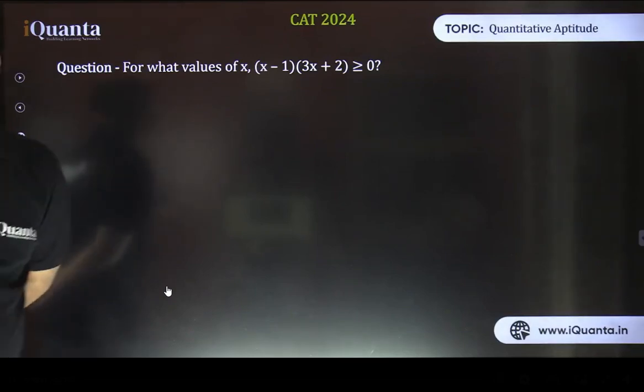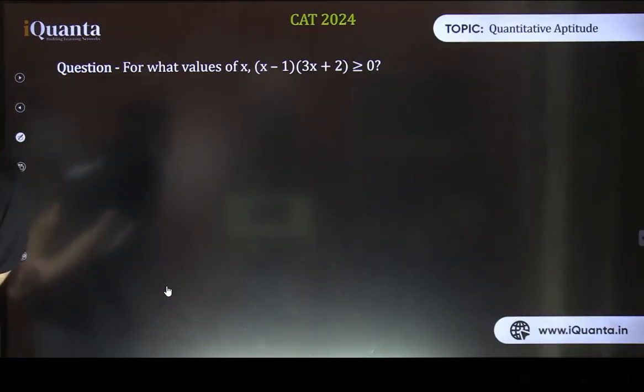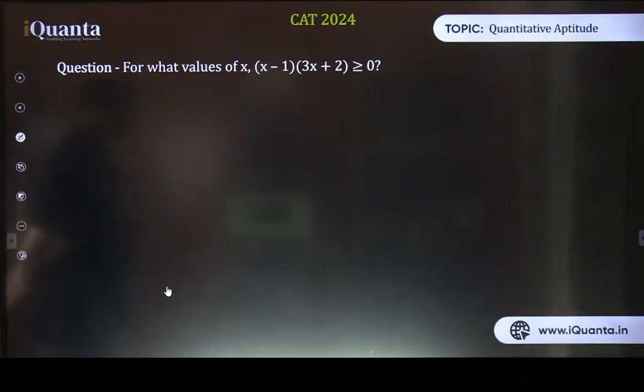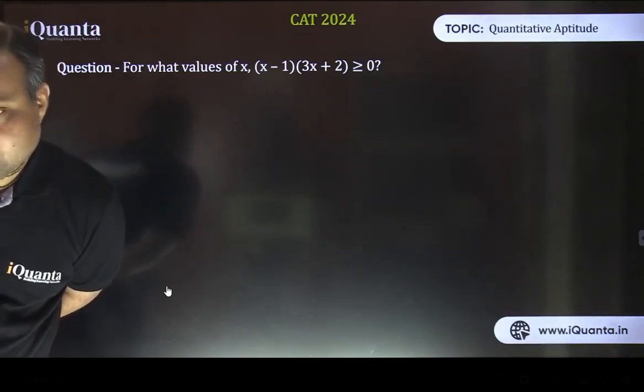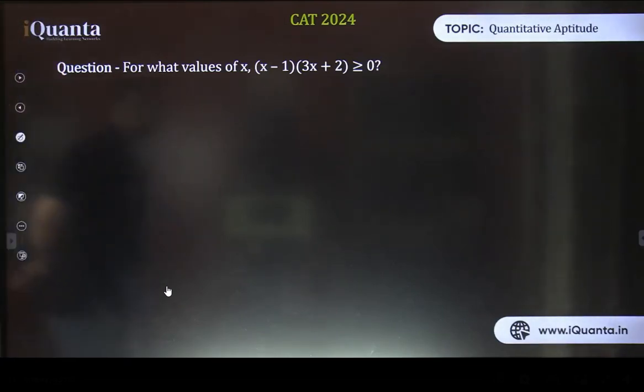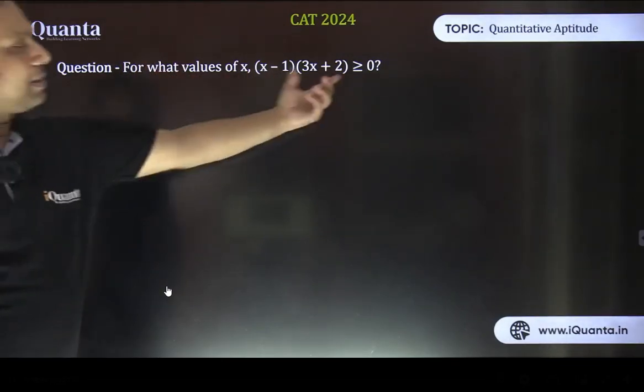We are going to discuss with more terms as well. Don't worry. First answer this one. First answer the question. Good. Nimisha is telling the critical points here. It says 1 and minus 2 by 3. That's perfect. But we need to find for what values of x this is greater than or equal to 0.